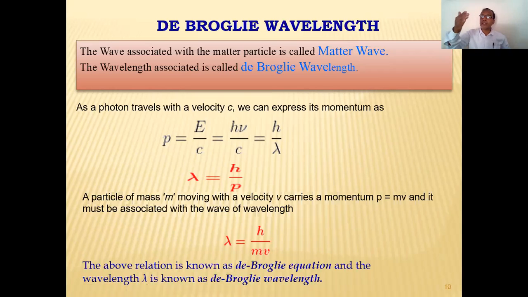This relation is known as de Broglie's equation. Lambda is equal to h upon mv. This equation, the expression for the wavelength of the de Broglie's wave, is called de Broglie's equation, and the wavelength lambda is known as de Broglie's wavelength. If in the examination it is asked, explain the de Broglie's hypothesis and derive the expression for it, then you have to write from the beginning up to this equation.